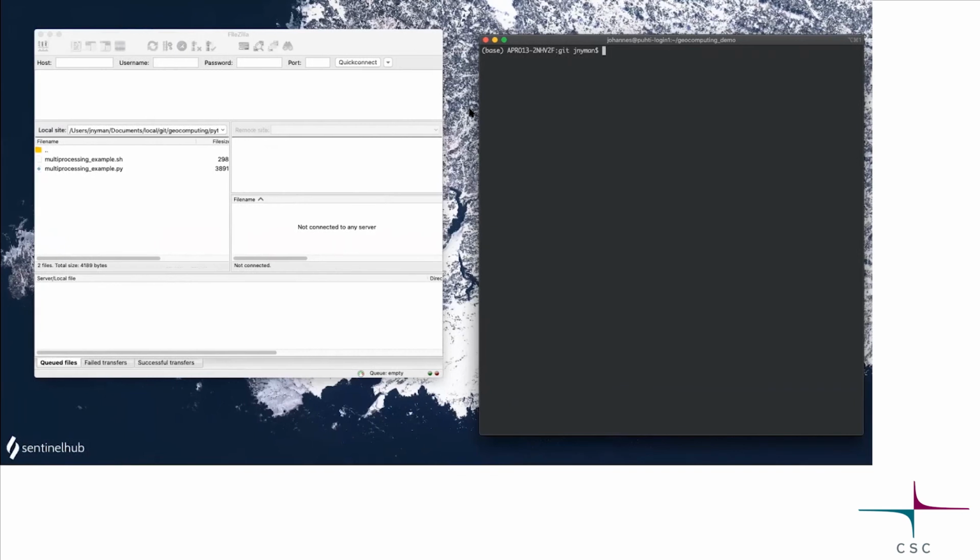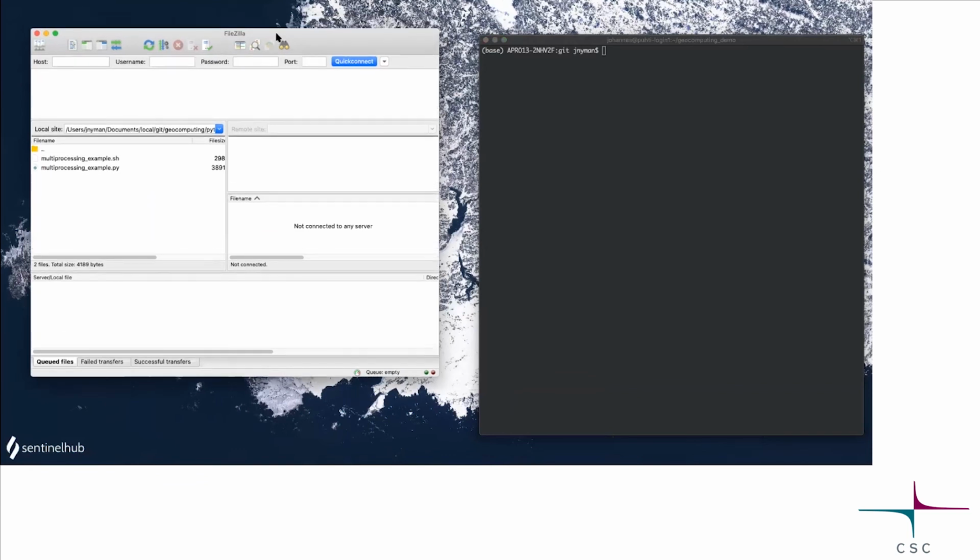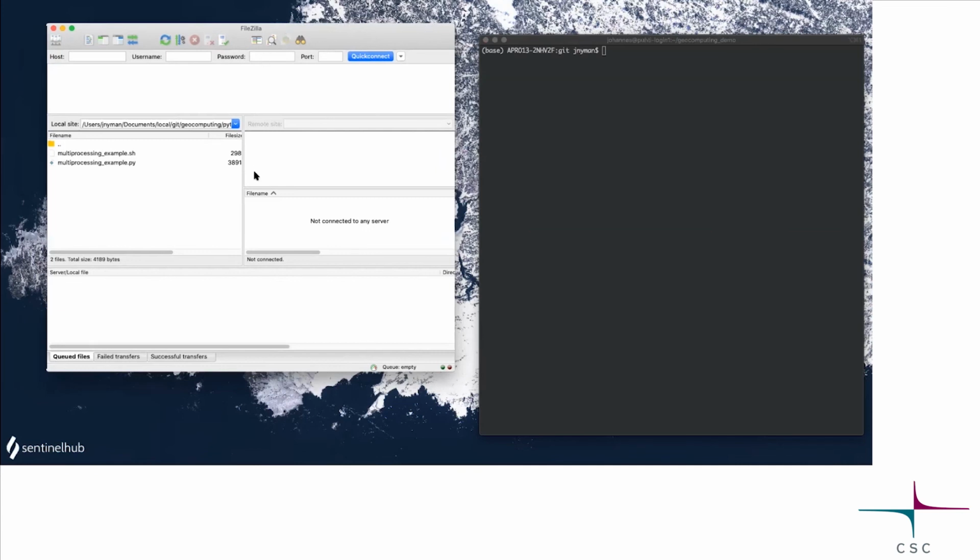Okay, next window. I have here a FileZilla program, which I use for the file transfers. And if you're working with Windows and have a strict IT policy and so on, the best similar program is called WinSCP, or then you can use different sorts of transfer methods, but this is a really simple one. So I'll actually connect to Puhti right here. Like this.